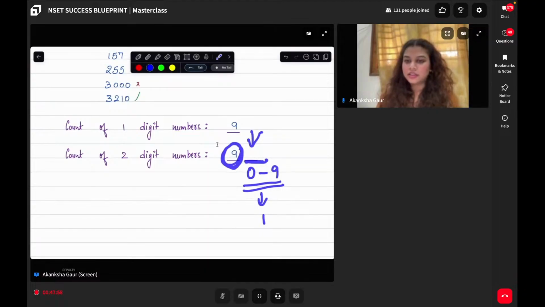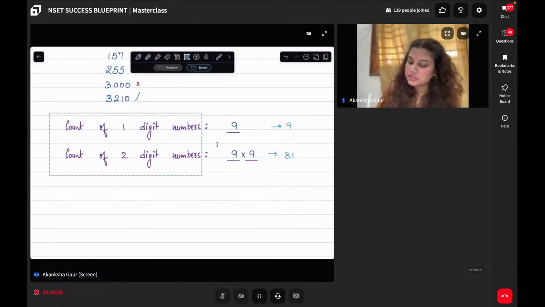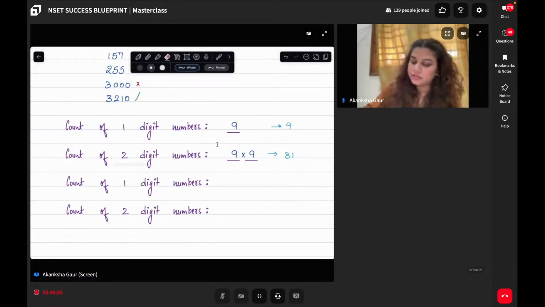Mansalan, you're right. Whichever number is filled over here cannot be used over here. And that is why I can say that here also I'll have 9 numbers possible. So total count of numbers here becomes 81 and here it was 9. Does this make sense as of now? Similarly, I will need to count it for 3-digit and 4-digit as well. Okay. Let us talk about 3-digit and 4-digit.